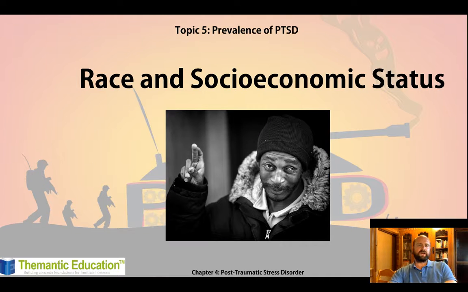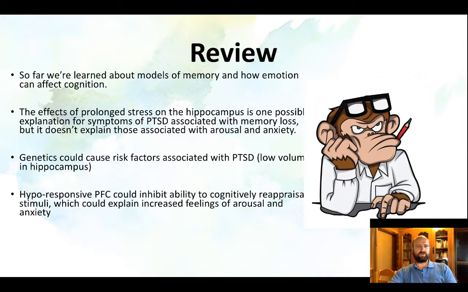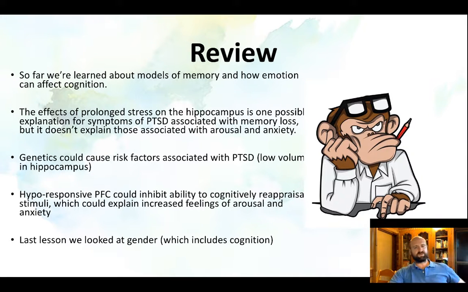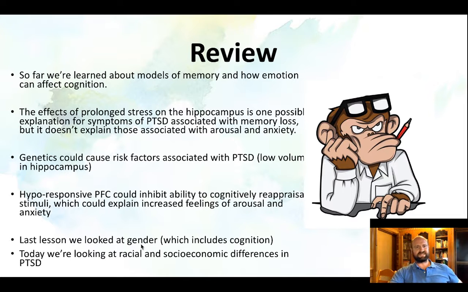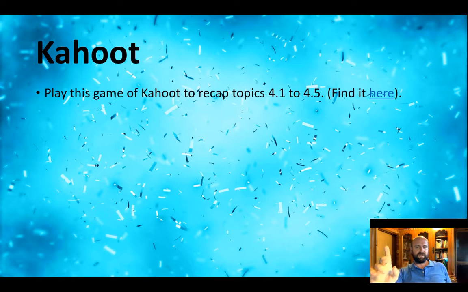Okay, so prevalence of PTSD, we're looking at racial differences and socioeconomic status differences. So go through our review, what we've done so far. Last lesson we looked at gender, which is about the cognition, and then today we're going to look at these racial and socioeconomic differences. And what we're looking at here is socioeconomic status, right? People with varying levels of wealth and resources, and how that might play a role in developing PTSD.